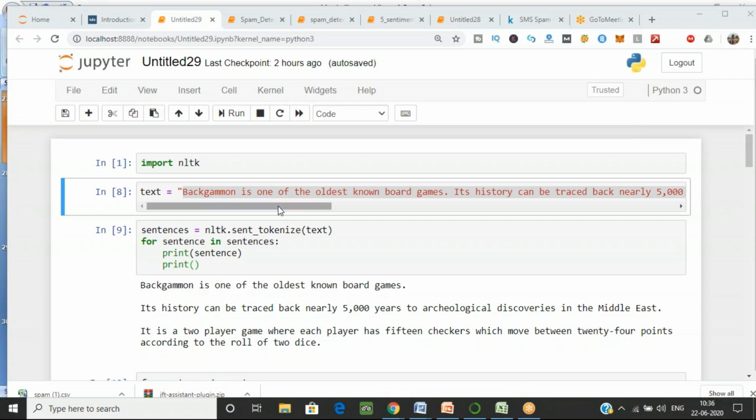Has everyone reached the text step? Shall we continue? Okay, that's great.